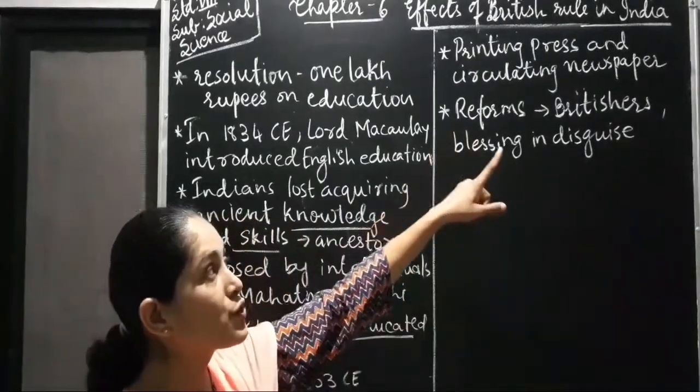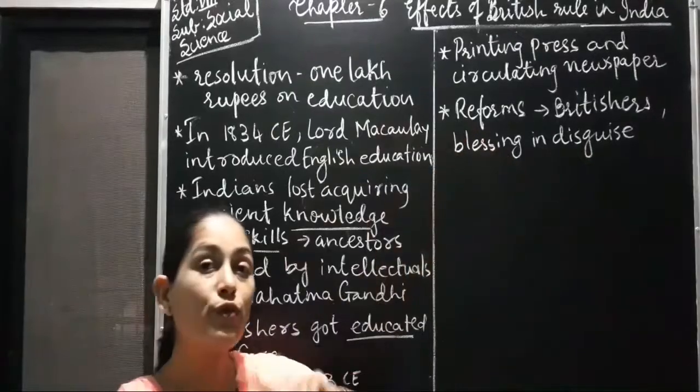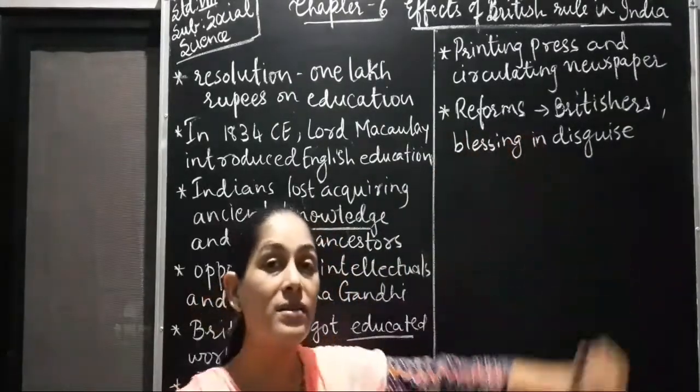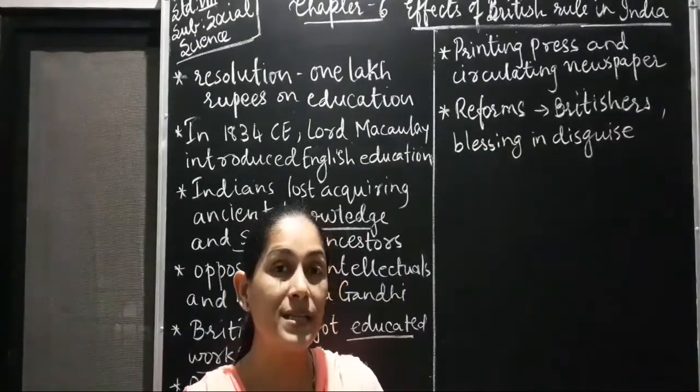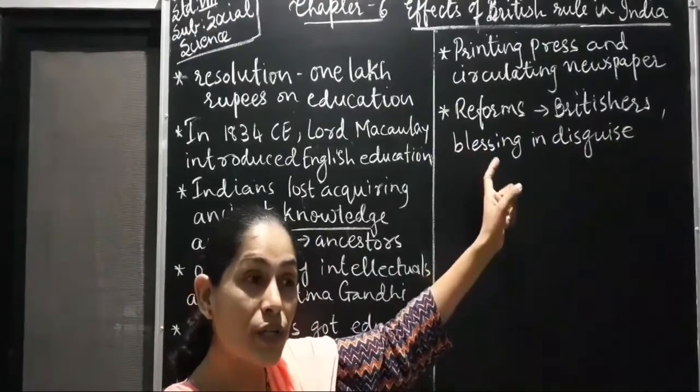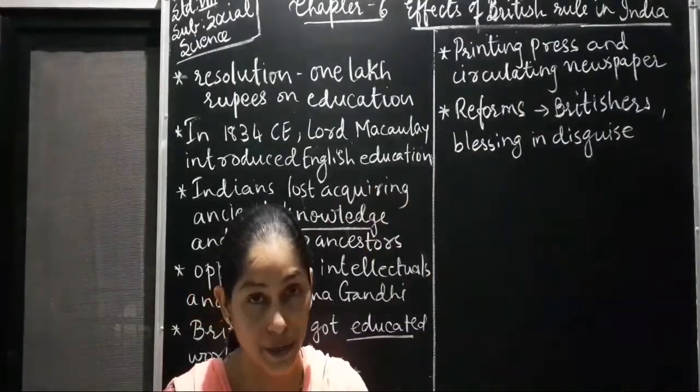Next, the reforms which were made by the Britishers. They were for the benefit of themselves, but all these turned out to be a blessing in disguise for the Indian people. Blessing in disguise means these reforms were started for the Britishers, but we got the benefit of them later, right?